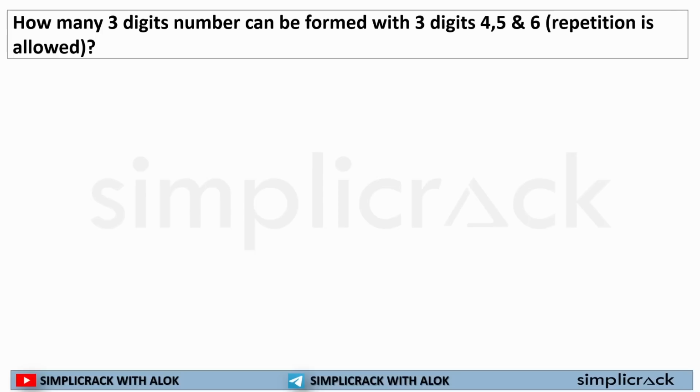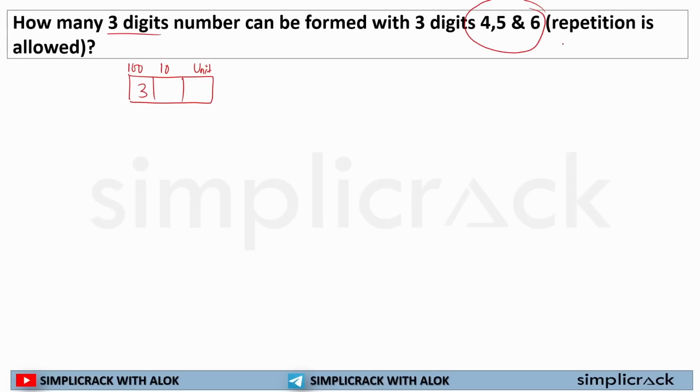Repetition is allowed. When repetition is allowed, you should approach this question like this. You have 3 digits. This is your unit digit place. This is your 10th place. This is your 100th place. How many options are there? 4 options. 3 options are there. How many digits do you have to prepare? 3. So in the first place, I can choose any digit out of 3.